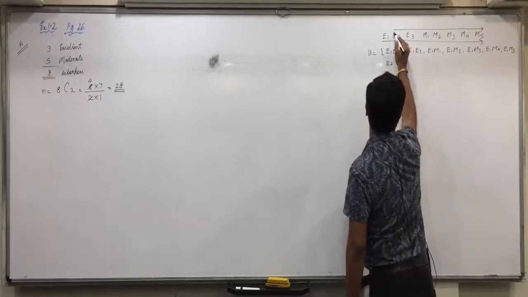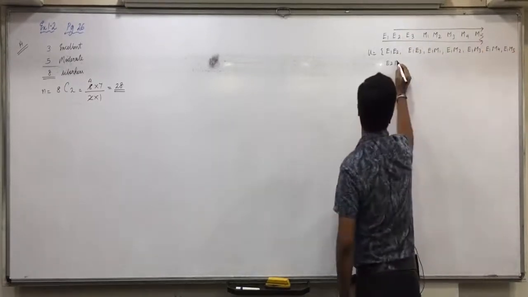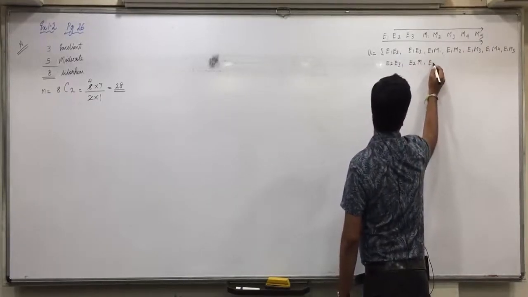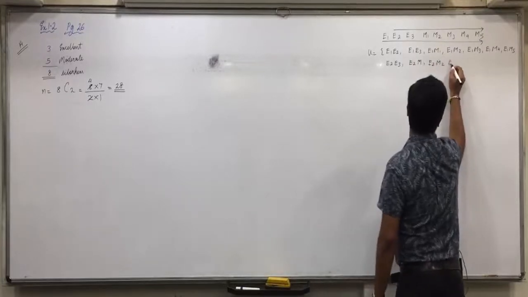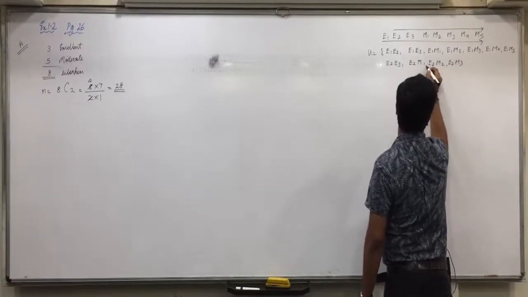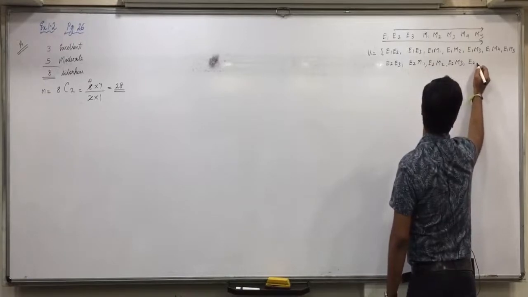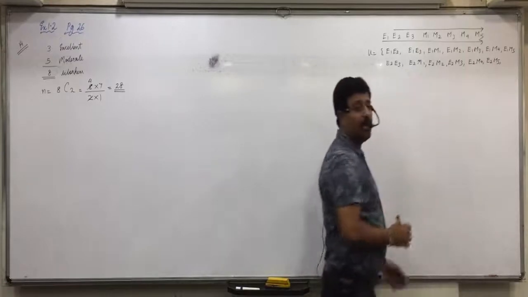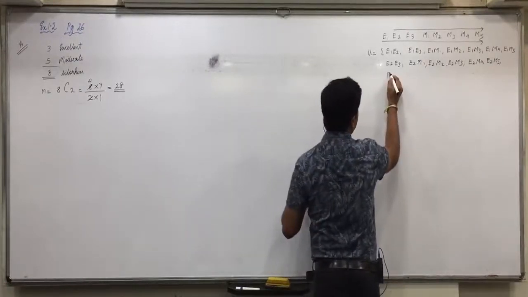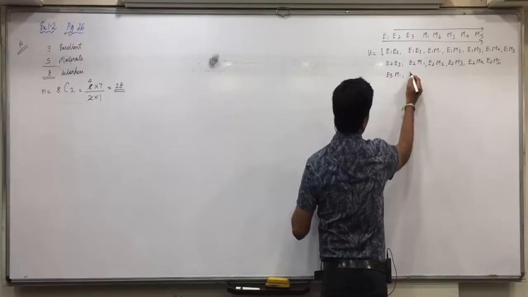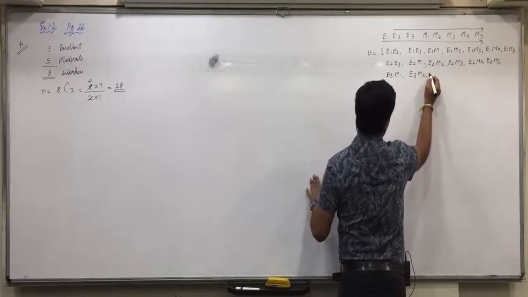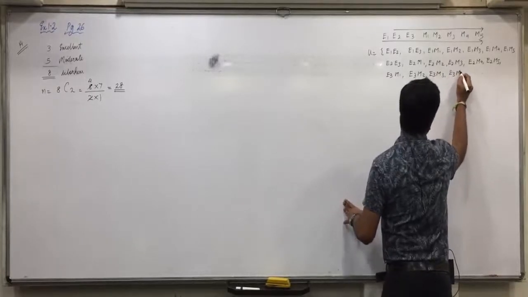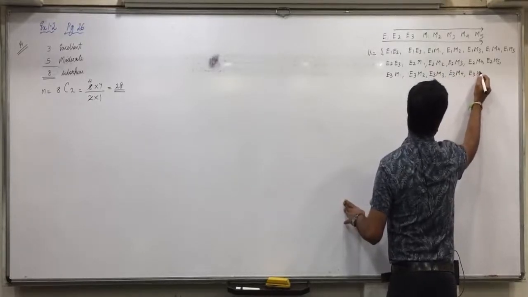Now when E2 starts, you again go only forward. So E2 E3, E2 M1, E2 M2, E2 M3, E2 M4 and E2 M5. Are you able to understand this? When you start with E3, then E3 M1, E3 M2, E3 M3, E3 M4, E3 M5.